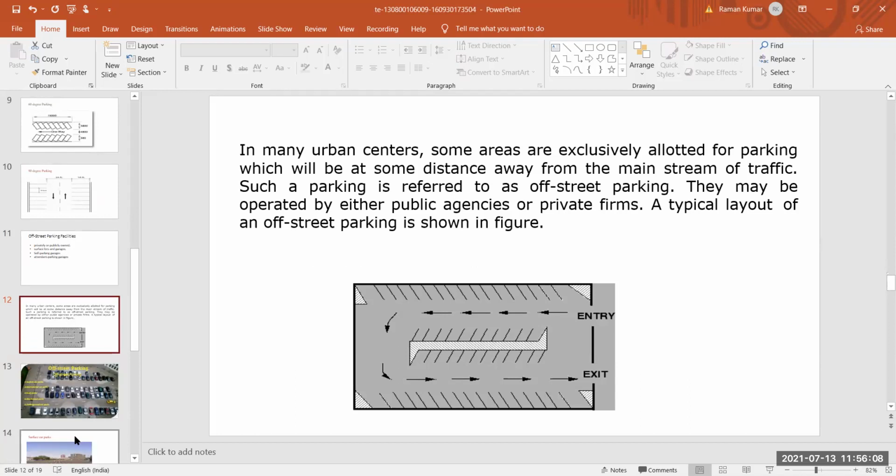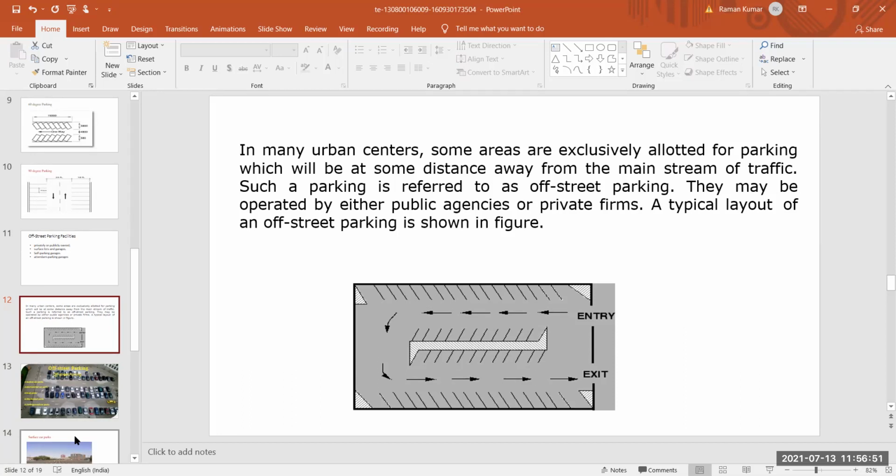In many urban centers, some areas are exclusively allotted for parking, which will be at some distance away from the mainstream of traffic.